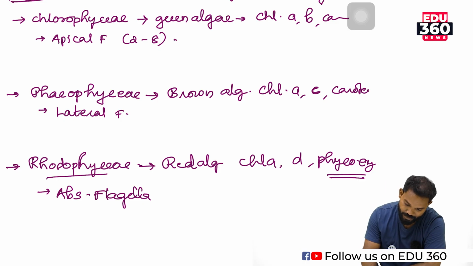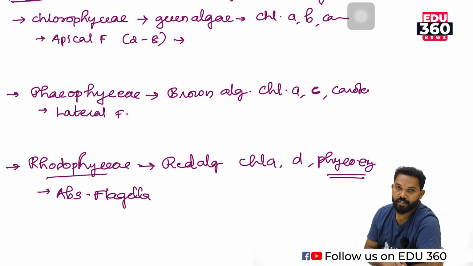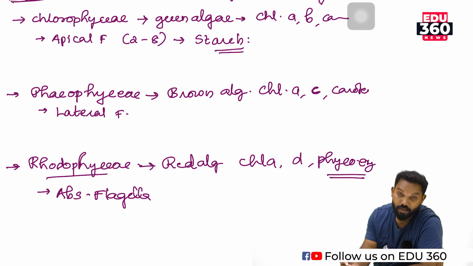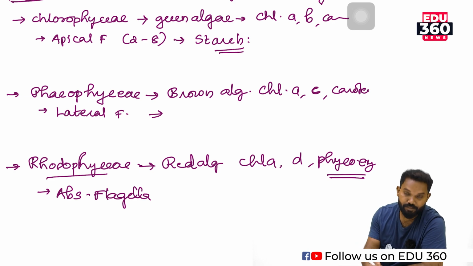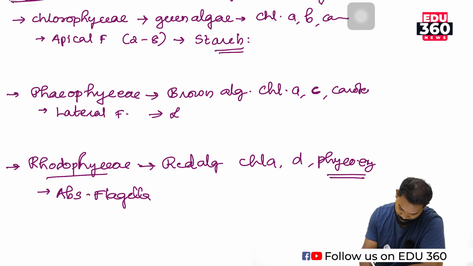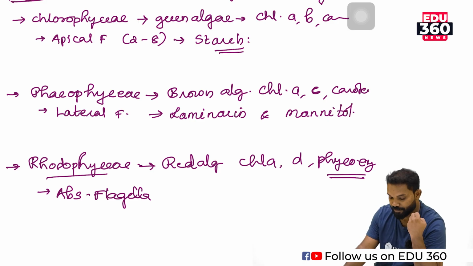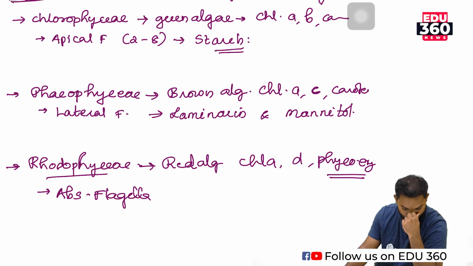And the reserve food material of green algae. The reserve food material of green algae is starch. Starch is the reserve food material of green algae, but in the case of brown algae, the reserve food material is laminarin and mannitol. Laminarin and mannitols are the reserve food material of brown algae.